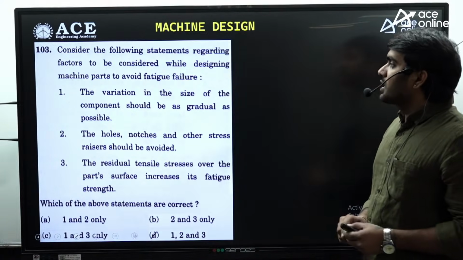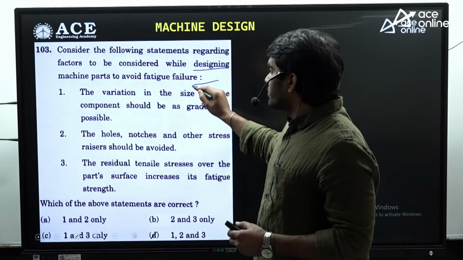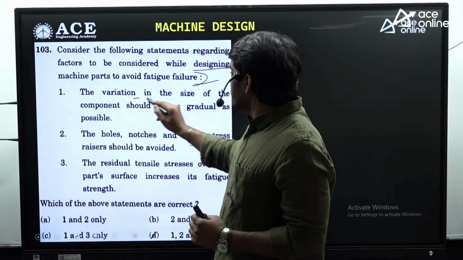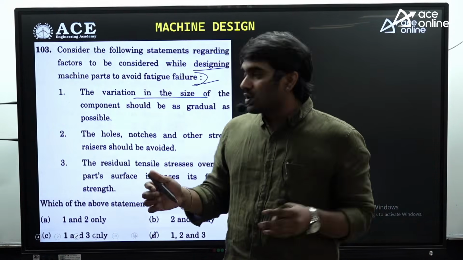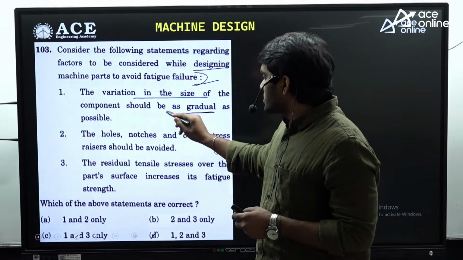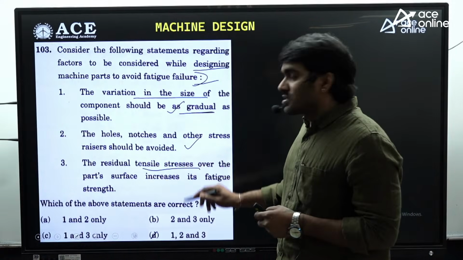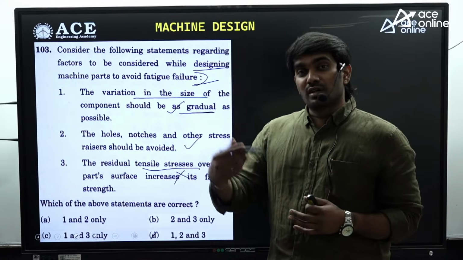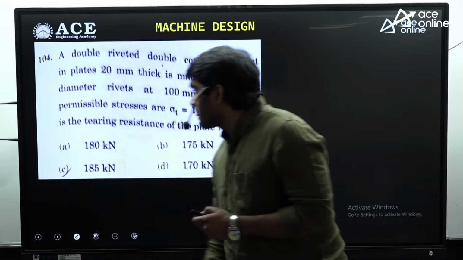Consider the following statements regarding factors to be considered while designing machine parts to avoid fatigue. To increase the fatigue life, the variations in cross section should be very gradual. So the first statement, which says it should be gradual, is right. The holes and notches should be avoided, which means it should be free from defects. The residual tensile stresses statement is wrong. It should have residual compressive stresses so that the fatigue life will become more. So the third option is wrong. The answer here is A.